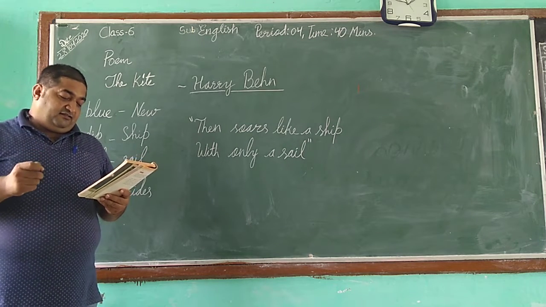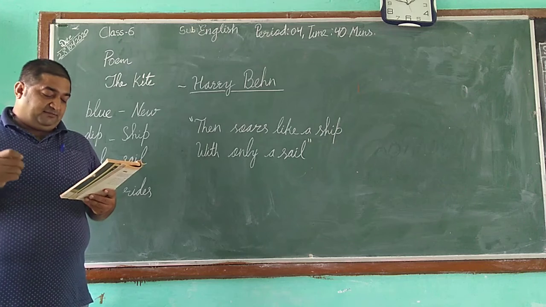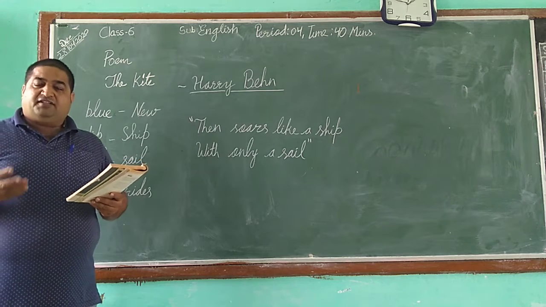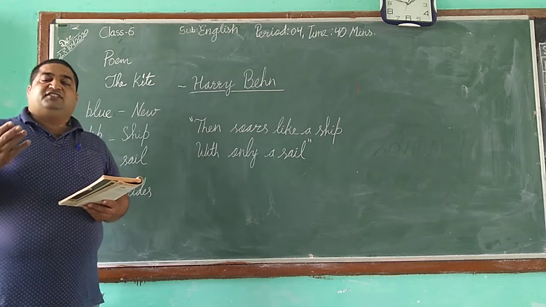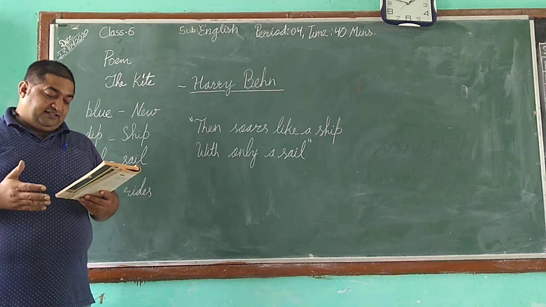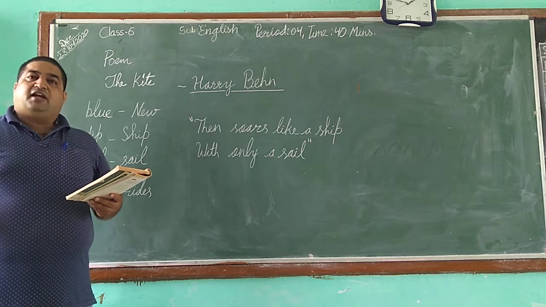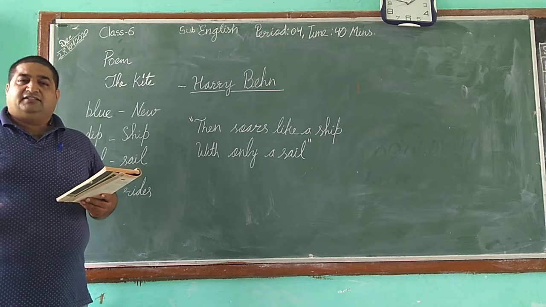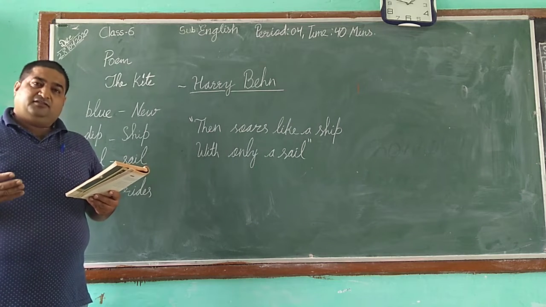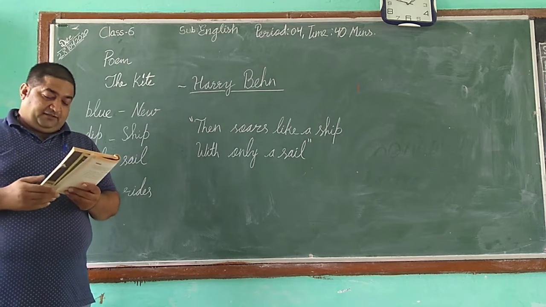But here the poet describes a disturbing, absurd thing that you never will see. Here he describes when the kite loses its charm, when the wind falls, when the kite is stuck in a tree and flaps and gets torn, then it looks very ugly. It loses all its charm that it had when it flew in the sky.